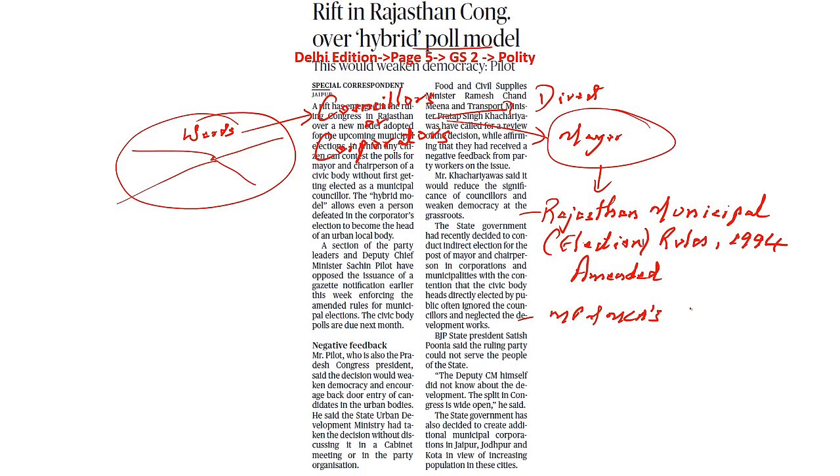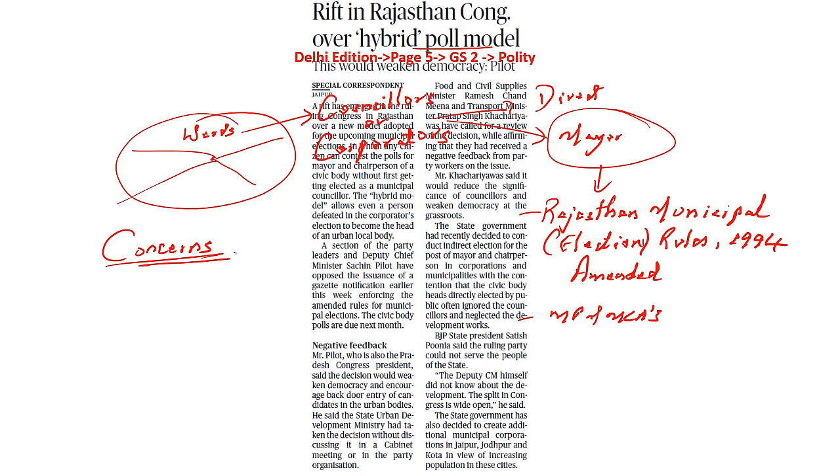But what are the concerns? The decision would obviously weaken democracy. This will also encourage backdoor candidates in the urban bodies. What this basically means is, let's say there is a person who contested the elections for councillor or corporator. He has been rejected by the people because he might be corrupt or he might have some criminal background. So the people have rejected him. What this also means is, because of his money power, his muscle power, his political connections, he may now get political consensus and he still can become the mayor. So the problem is people have rejected him, but he still can become the mayor. That is the major problem.